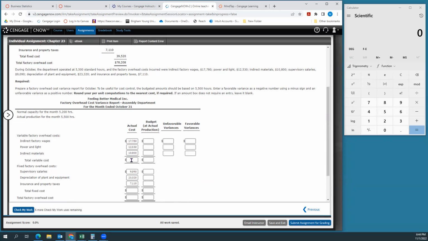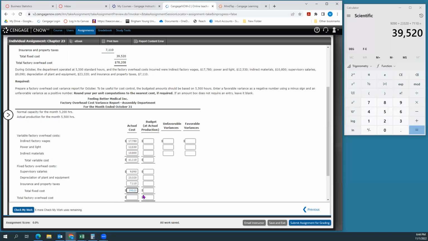I can find my total variable cost just by adding these three up: 17,780 plus 12,530 plus 10,800, 41,110. Same with my total fixed: 9,090 plus 23,320 plus 7,110, just 39,520.